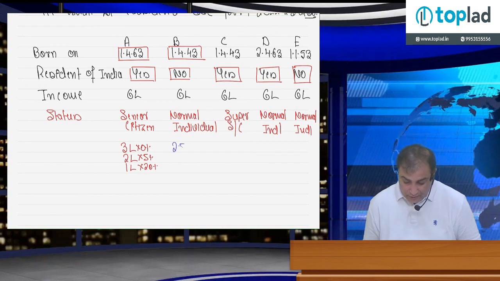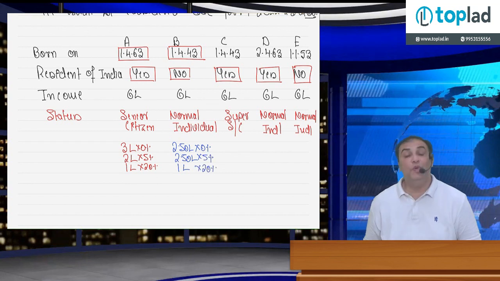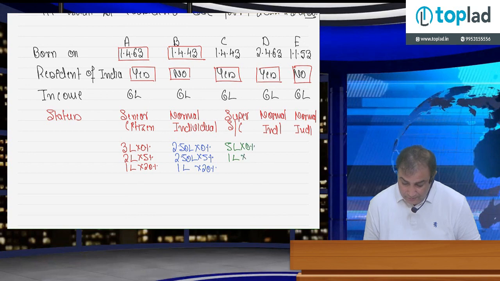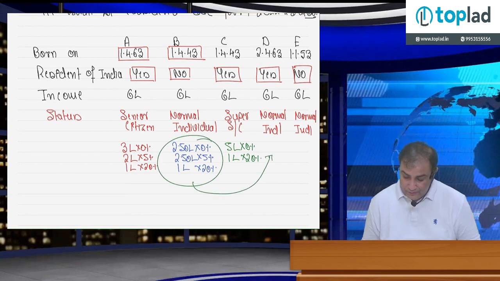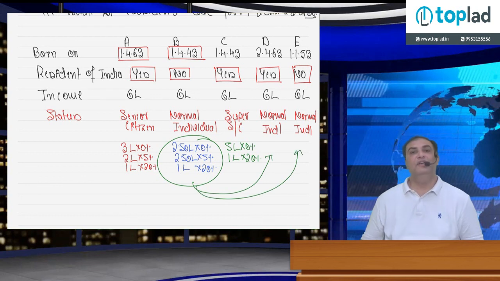So it is 2,50,000, 2,50,000 and 1 lakh: 0%, 5%, 20%. Mr. C, super senior citizen. So first 5 lakh, then 1 lakh: 0%, 20%. And in case of D and E, normal individual, so same as B.